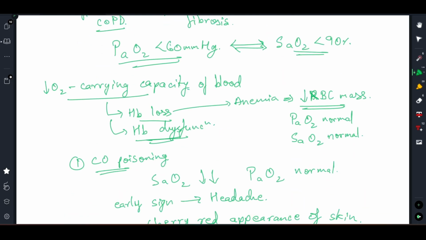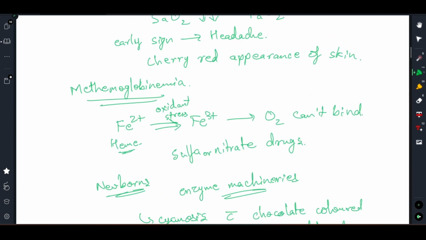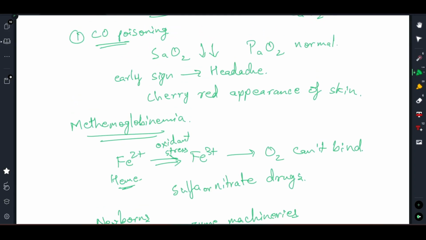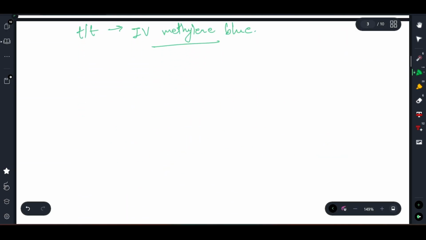The third thing was reduced oxygen carrying capacity of blood, which could be due to hemoglobin loss, or it could be due to hemoglobin dysfunction, right? Talking about hemoglobin loss, what comes to mind is anemia, in which the RBC mass goes down, but the partial pressure of oxygen in the arteriole remains normal, the saturation of oxygen remains normal. And talking about hemoglobin dysfunction, what we discussed is one is CO poisoning and the other one is methemoglobinemia, right? In methemoglobinemia, we had oxidant stress, while in CO poisoning, there was exposure to carbon monoxide, which has more affinity to bind with hemoglobin as compared to oxygen. So this is what we have discussed till now.